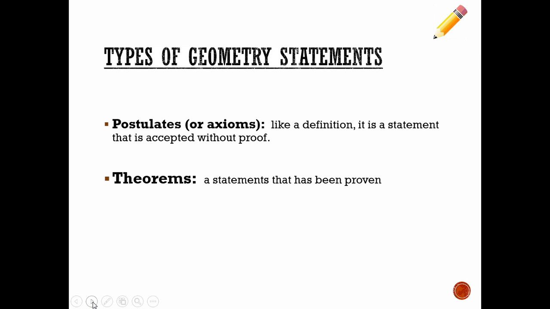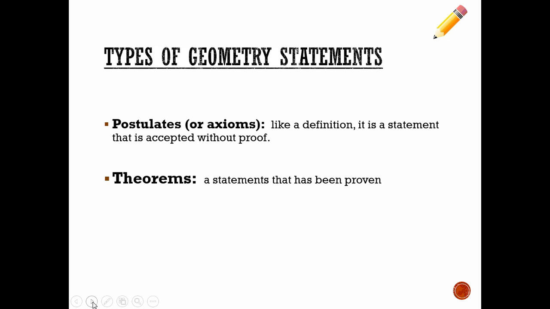Nobody really had to prove it. It just became an accepted idea, a basic understanding that people had. It's pretty common sense, if you will, so people didn't need to have it proven to them that it's true. Whereas other types of statements we're going to come across this year are theorems. Just like the word implies, theory, those things do need to be proven. Just having a theory is one thing, but when you can prove it, it becomes a theorem. So in geometry, we're talking about theorems as well as postulates.